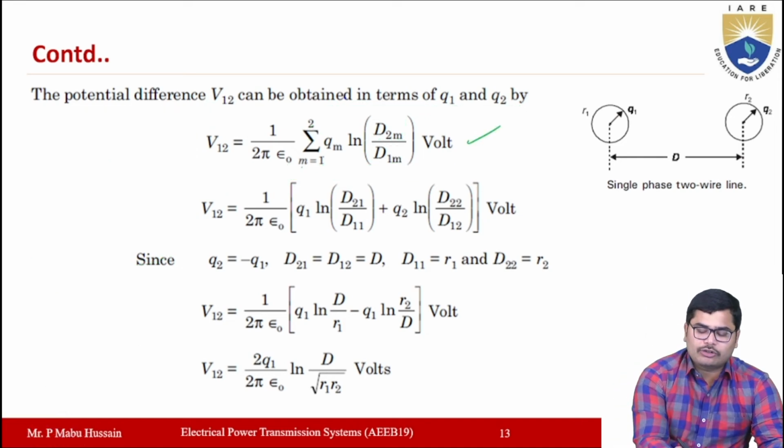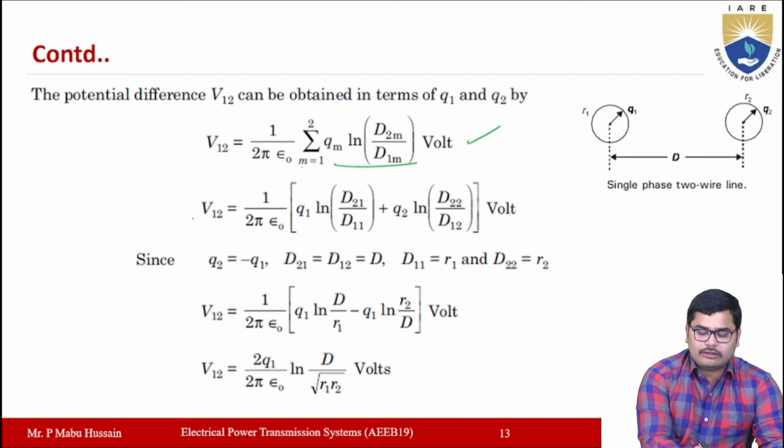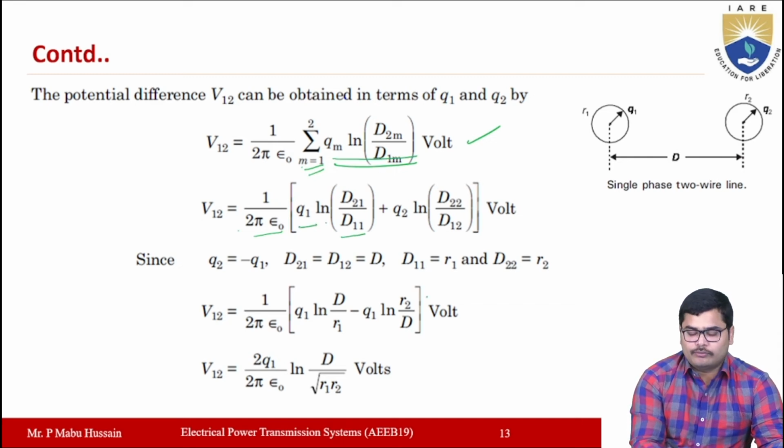Now substitute M equal to 1 and M equal to 2 in this expression and expand the equation. Then V12 will be equal to 1 by 2 pi epsilon naught. If you take M equal to 1, the expression can be written as Q1 into ln D21 by D11, plus, if you take M equal to 2, Q2 ln D22 by D12.